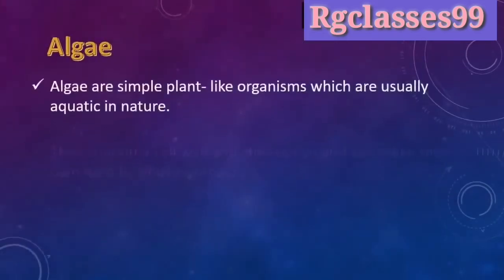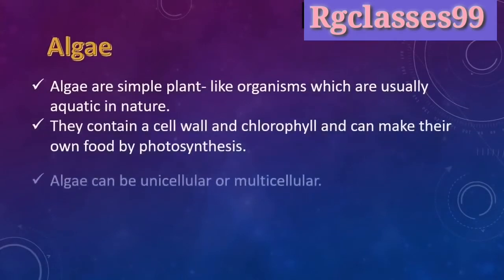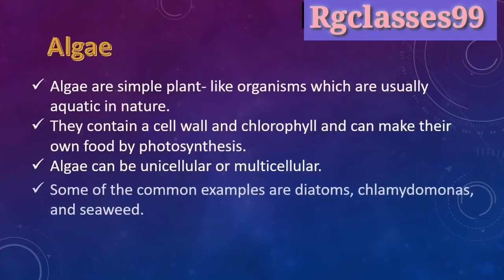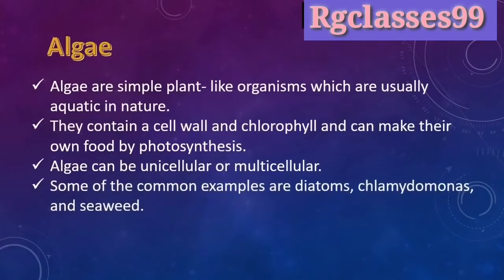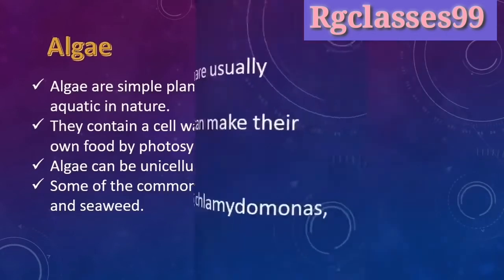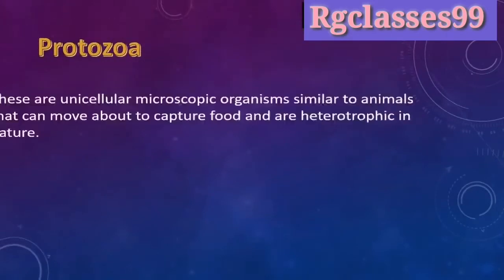If we talk about algae, algae are simple plant-like organisms which are usually aquatic in nature. It means algae make their own food. They contain a cell wall and chlorophyll and can make their own food by photosynthesis. Algae can be unicellular or multicellular. Some common examples are diatoms, chlamydomonas, and seaweeds.